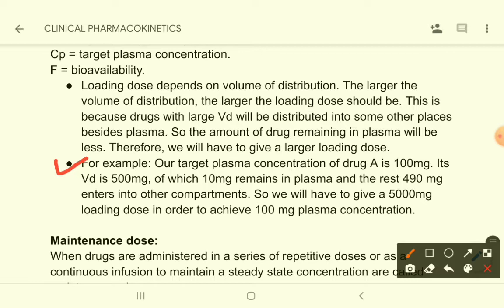So of 500 mg, only 10 mg remains in the plasma and the rest is distributed into other compartments. So we will have to give 5000 mg, that means 500 into 10, 5000 mg loading dose in order to achieve 100 mg plasma concentration.